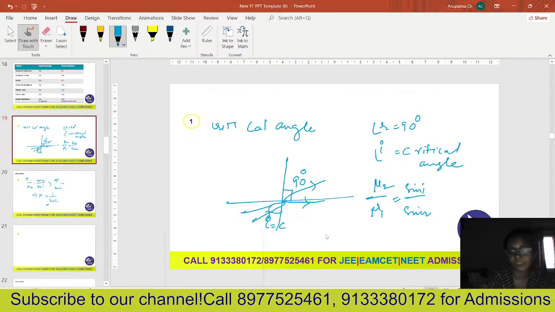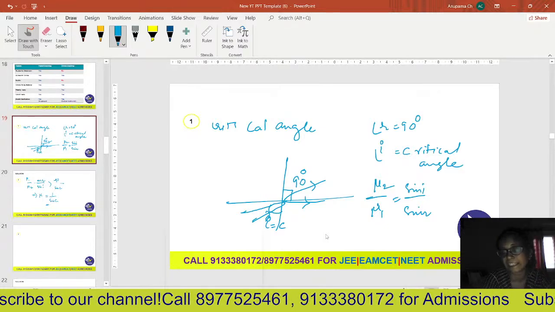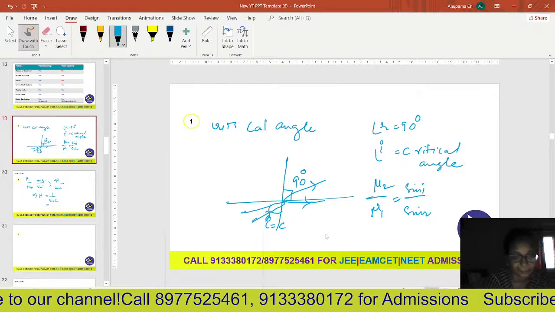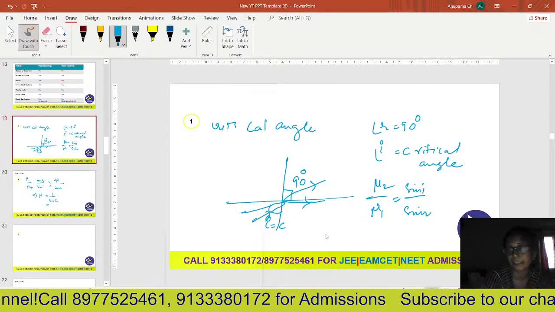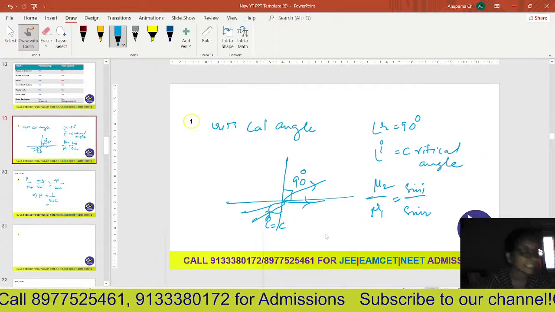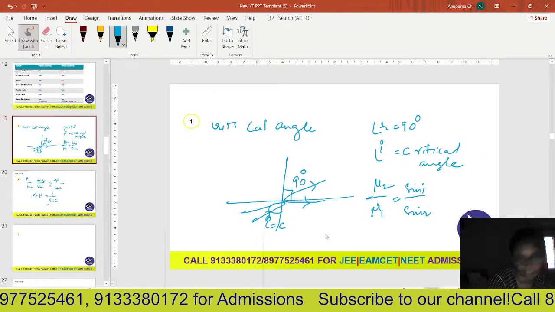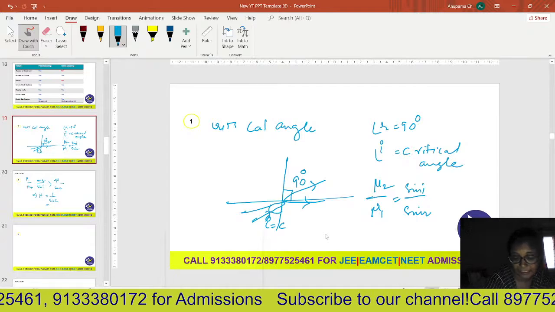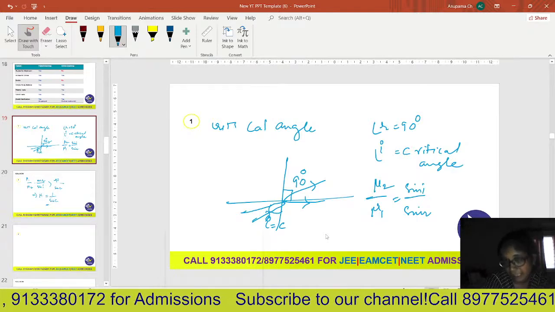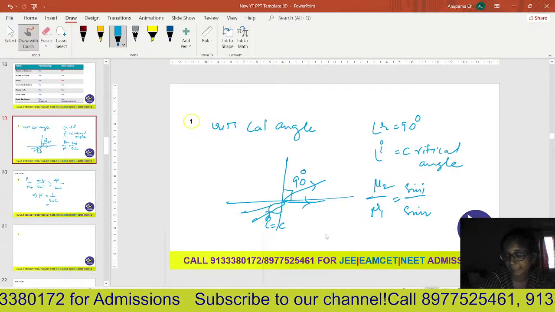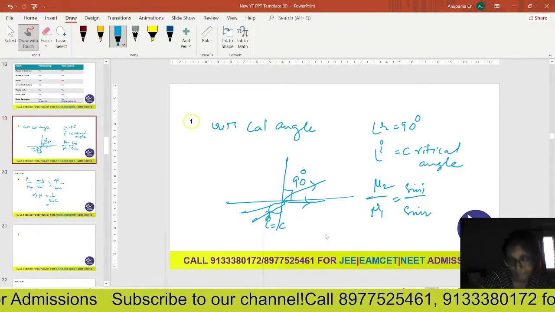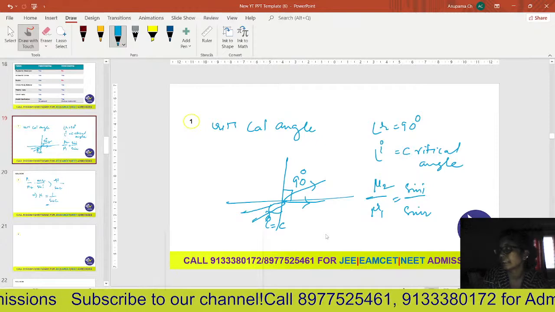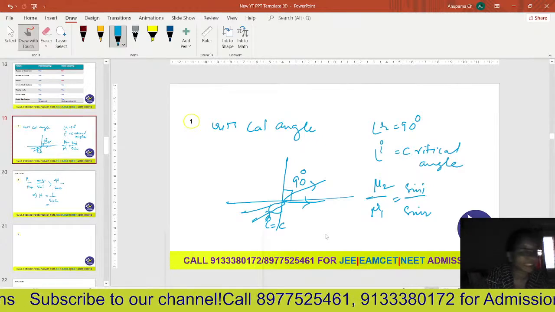Total internal reflection plays a major role in the science of light. Wherever you see light, it is applied. Mirages are due to total internal reflection. It is seen in the twinkling of stars, in the formation of the rainbow, and in fiber optic technology.